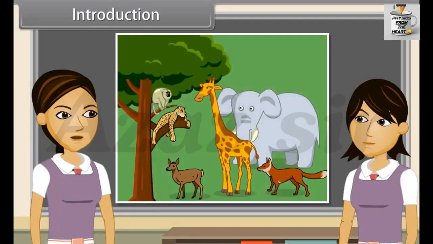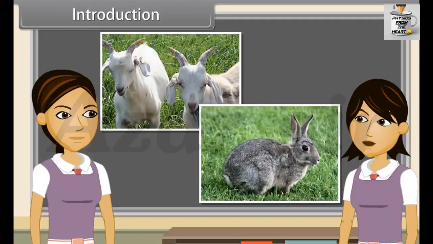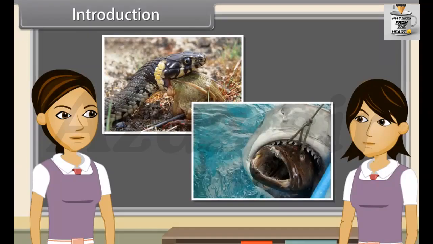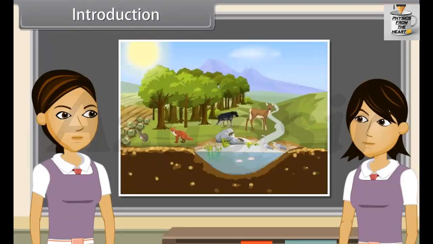There is a wide variety of animals on the basis of their type of food. Yes, Ankita, many animals eat only plants like grasses, leaves of plants, while some of them eat other animals. The big fish eat small fish, the birds eat worms and insects, snakes eat frogs, some insects eat dead bodies of animals.